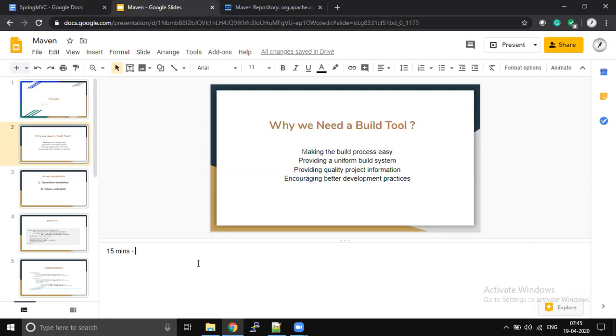Okay, so without a build tool, no project can be there in the real world, right? If you go and see any project, whether a small company with 4 or 5 employees, or a big company where 2 to 3 lakh employees are working, from A to Z, every company will use a build tool. Which build tool we use depends upon the company.